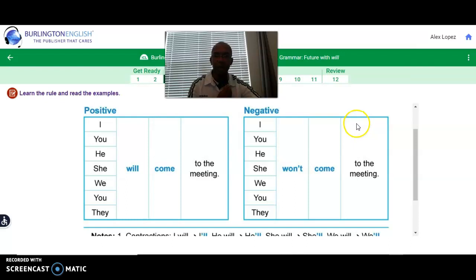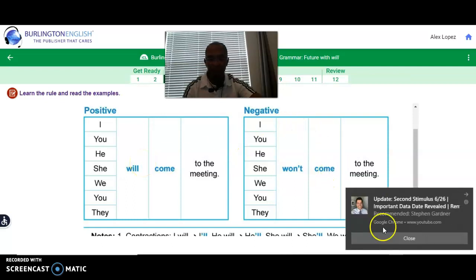So to make a negative, you will use won't, okay? And it will go right after the pronoun. For example, I won't come to the meeting. You won't come to the meeting. He won't come to the meeting. She won't come to the meeting. We won't come to the meeting. You all won't come to the meeting. And they won't come to the meeting. These are the two ways to make something positive, affirmative, or something negative.